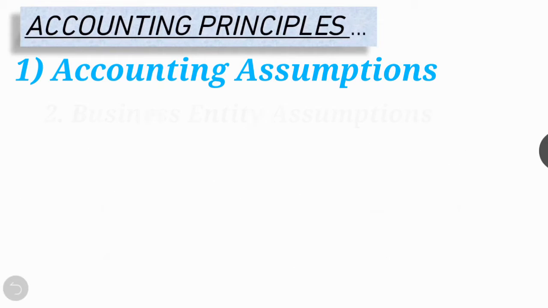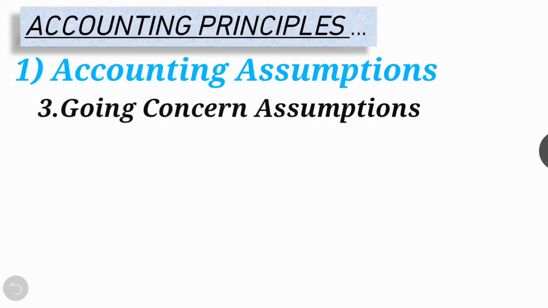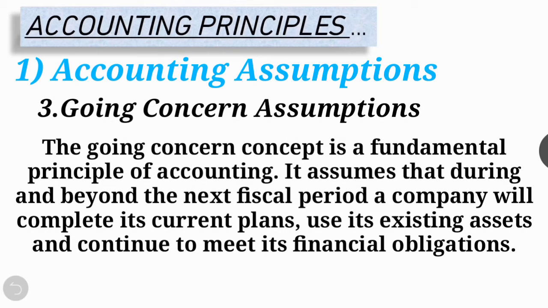Capital is a liability for a business, right? Third one is the going concern assumption. The going concern concept is a fundamental principle of accounting. It assumes that during and beyond the next fiscal period, a company will complete its current plan, use its existing assets, and continue to meet its financial obligations. It means it is assumed that the business will continue for a long time and will not close in the near future.